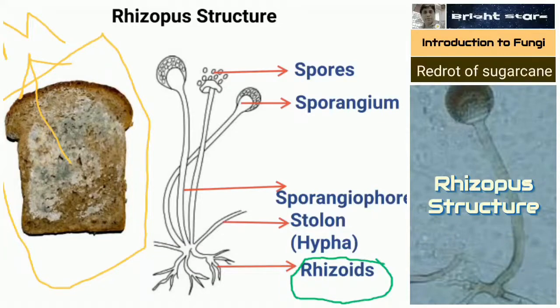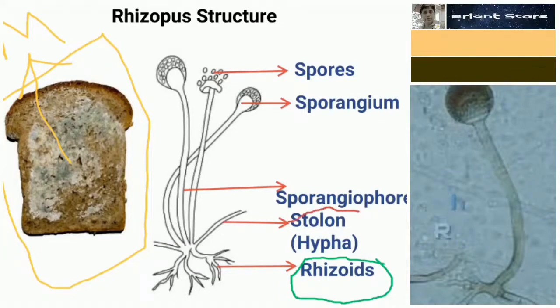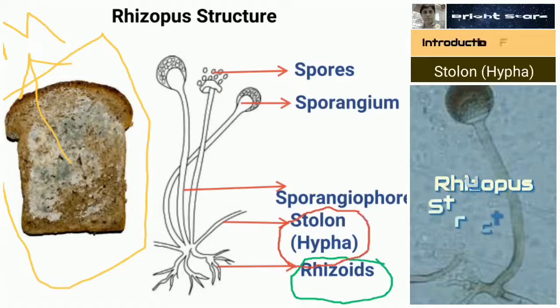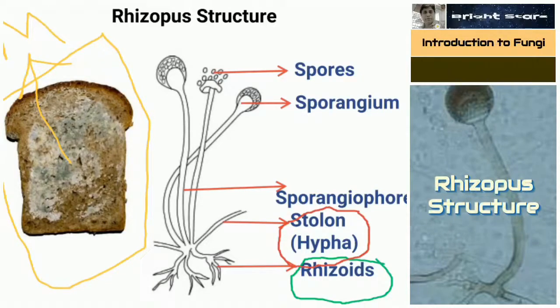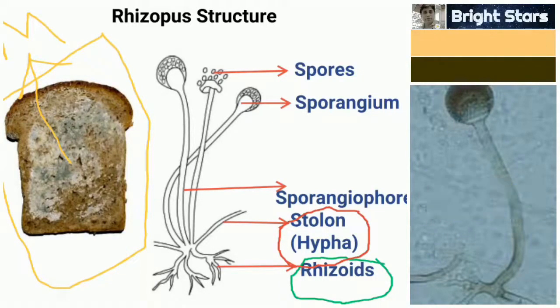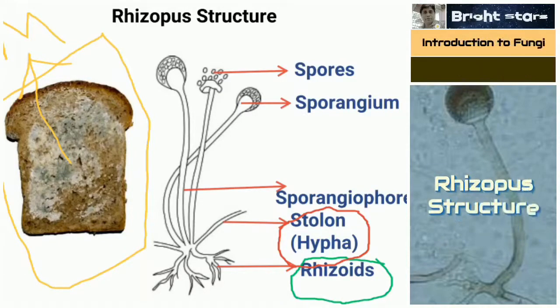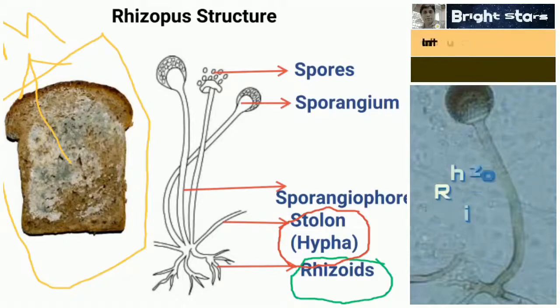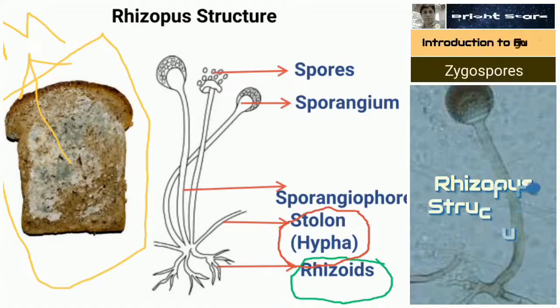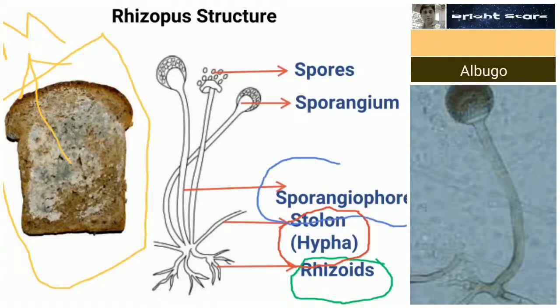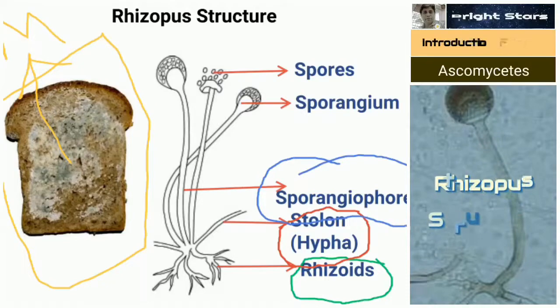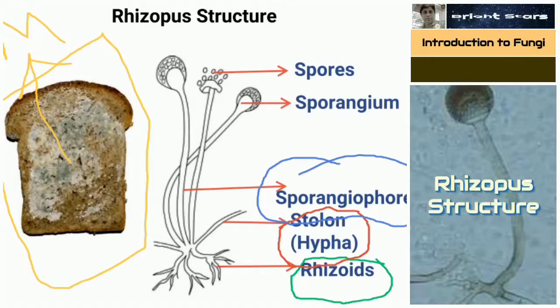And from the rhizoid you can find a horizontal, filament or thread like structure. We call it a stolon. The horizontal hypha is also called a stolon. First one is a rhizoid, second one is a stolon or hypha. Third one you can see sporangiophore, the spelling you have to keep in mind. Sporangium bearing structure is called sporangiophore.